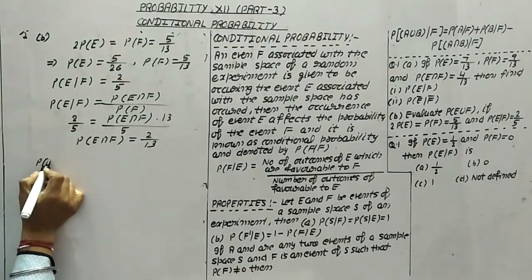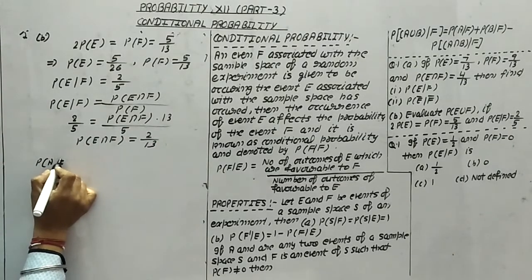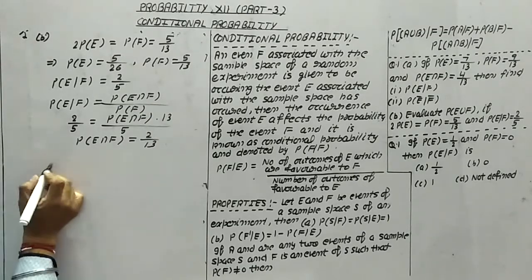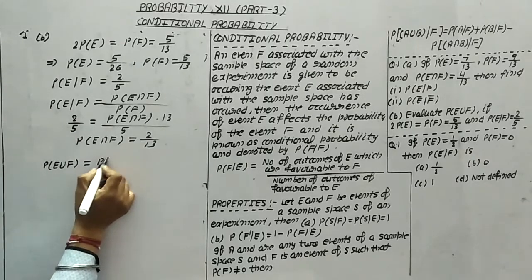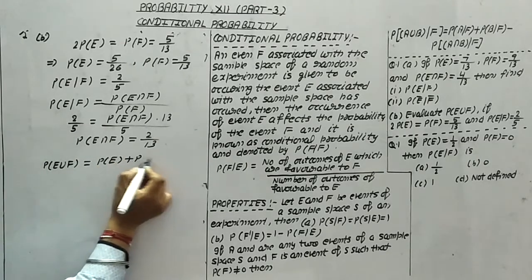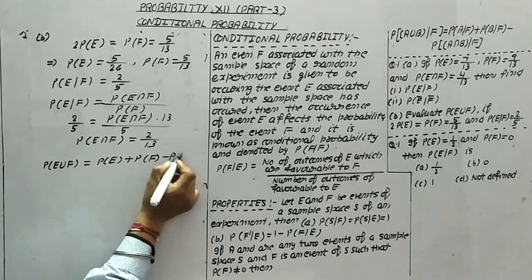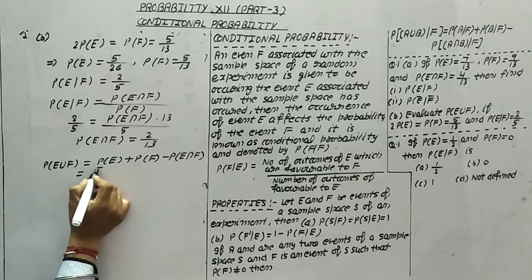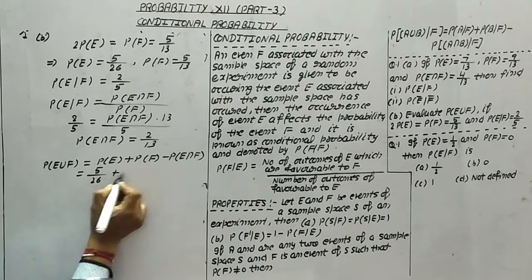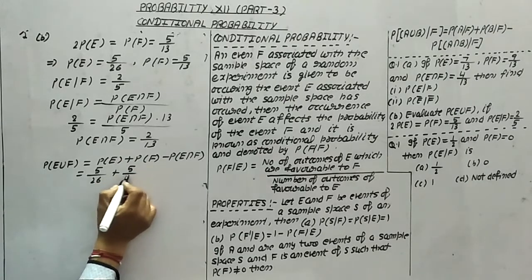Now we have to find out probability of E union F. So probability of E union F is equal to probability of E plus probability of F minus probability of E intersection F. Probability of E is 5 by 26. Probability of F is 5 by 13.